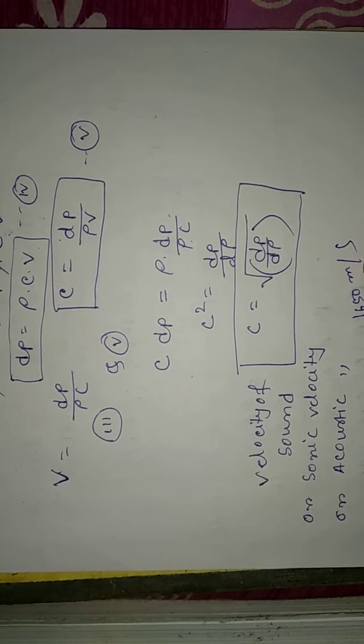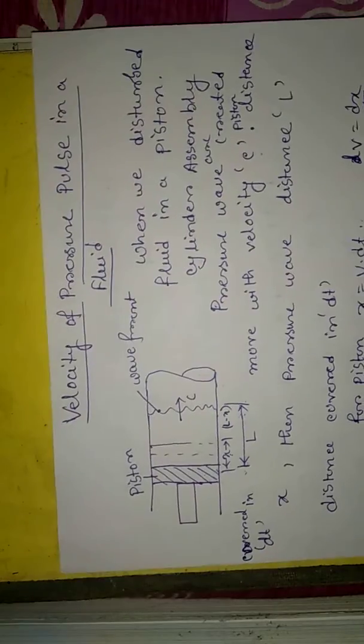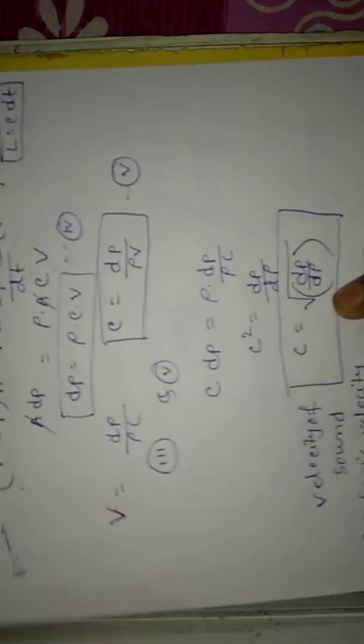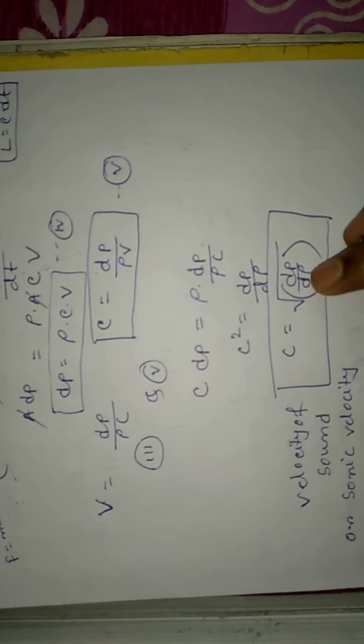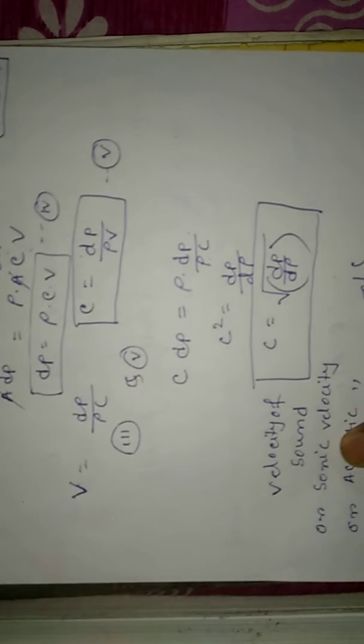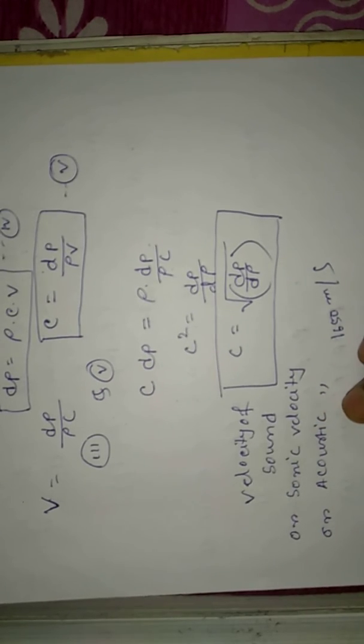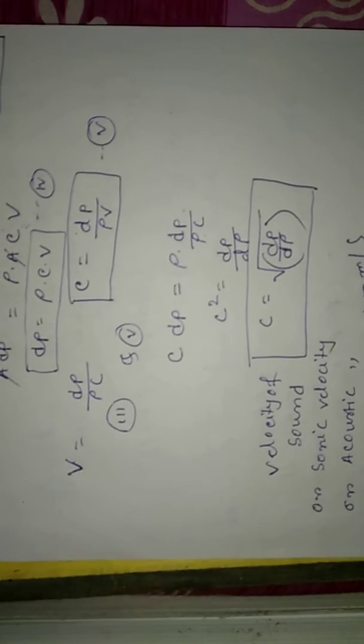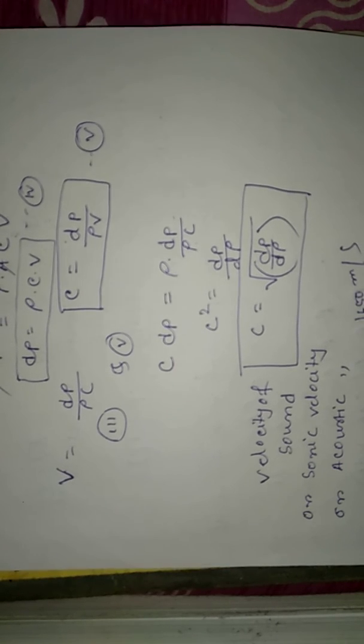So this was basically the velocity of a pressure pulse in a fluid. The final expression was C is equal to under root of dP by d rho, where C is your velocity of sound, or sonic velocity, or acoustic velocity. Thank you very much for listening to me and watching me. Goodbye.